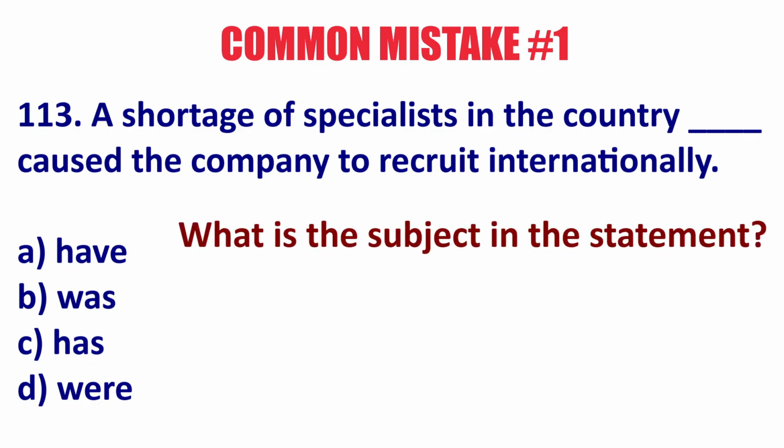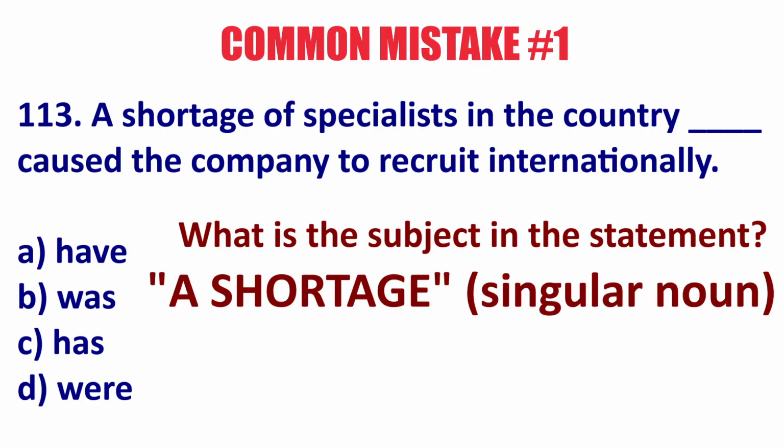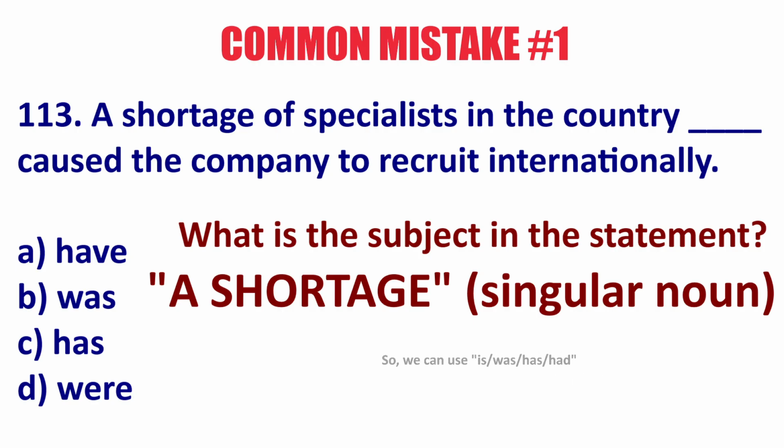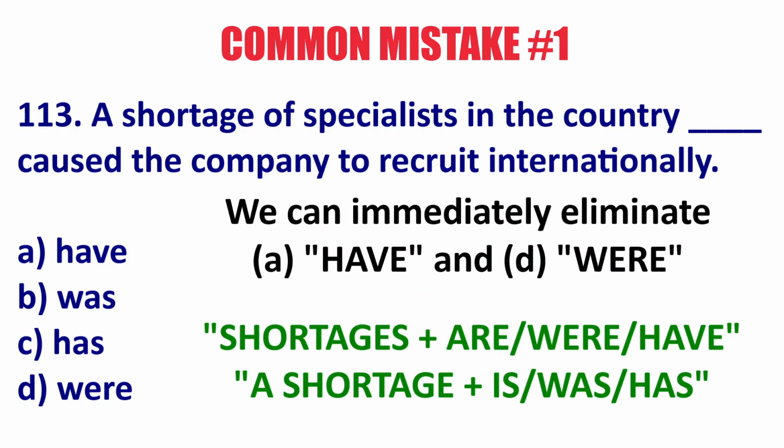What is the subject in this sentence? Yes, a shortage. So a shortage is singular. So we know we will have has, is, was, or had. So we can immediately eliminate A and D because we don't say a shortage have. We could say shortages have. We don't say a shortage were. We could say shortages were.